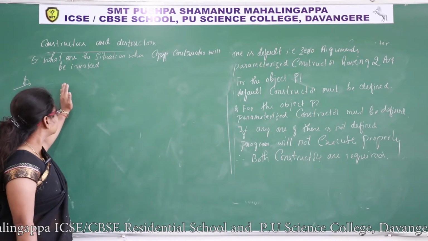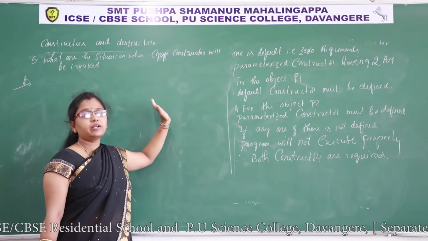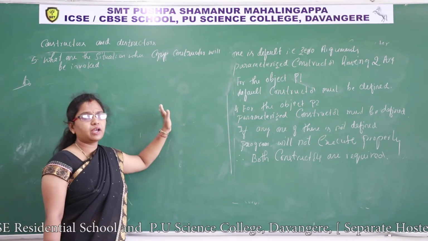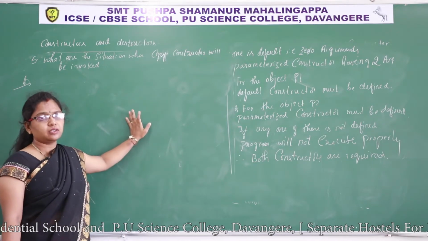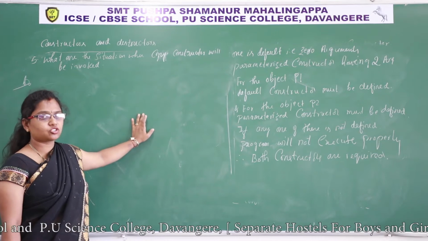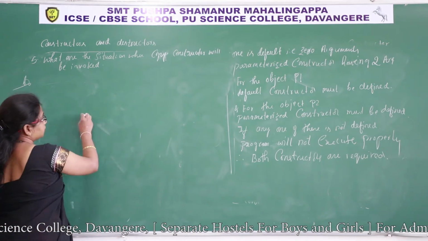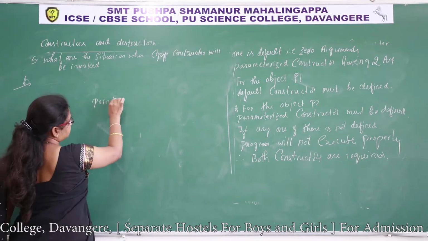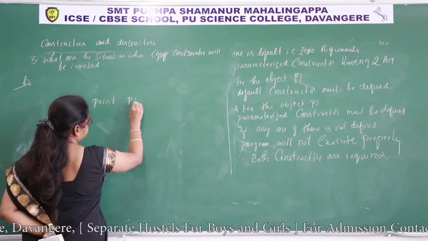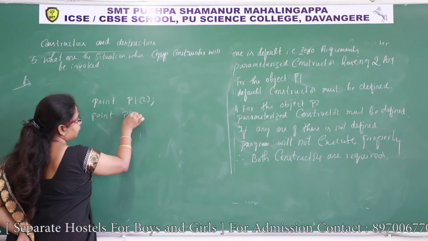And second point, when one object is copied with the values of another object, if we pass that object as an argument to that constructor, then also copy constructor will execute. That is point P1 of 2, point P2 of P1.